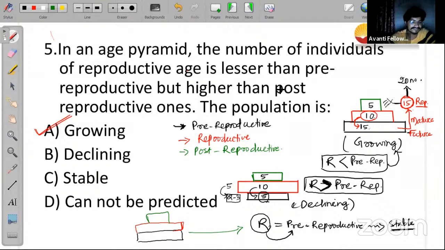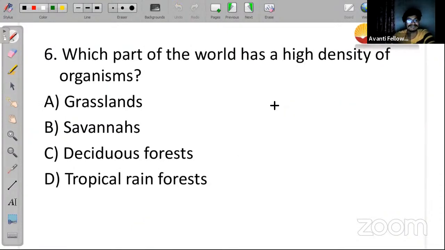Okay, let us move to the next question now. Just let me know in the chat box if it is not clear to you, or let me know if you have any doubt from evolution chapter. Okay, crystal clear. TP, thank you. Okay, समझते हैं, फिर आगे बढ़ते हैं.